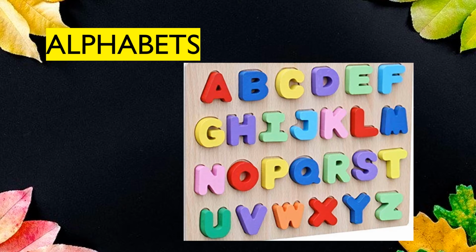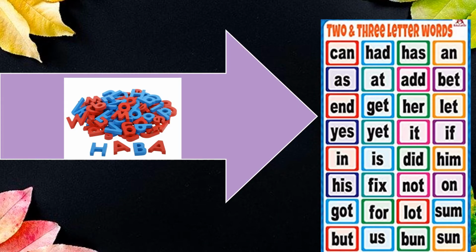How many alphabets are there in English, children? We know there are 26 alphabets. And with the help of these 26 alphabets, we try to build up many words. With the help of these alphabets, we can write 2-letter words, 3-letter words, 4-letter words, and like that. We can write so many words. So here is a list of 2 and 3-letter words. I know you can prepare many words, isn't it?